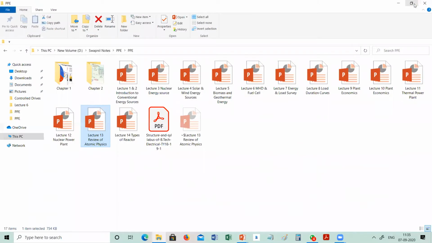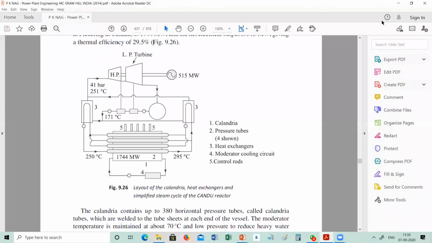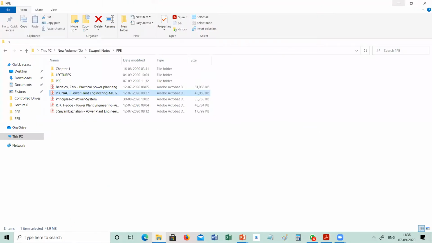So the two basic instruments that we have already studied are the ammeter and voltmeter. Then we go for the wattmeter, which is designed to measure power in an electrical circuit, that is, how much power is consumed by the load.